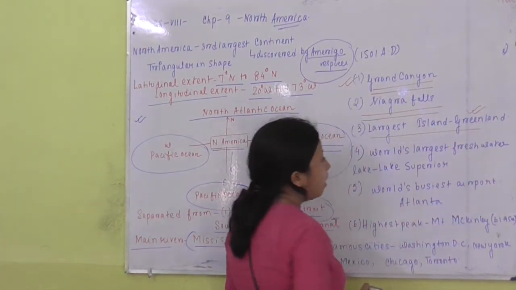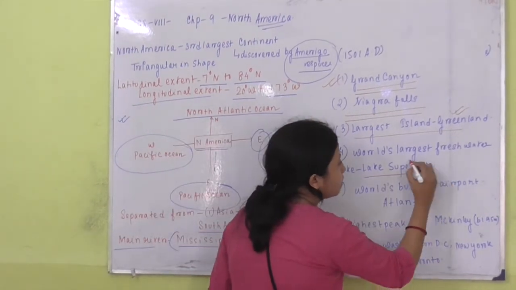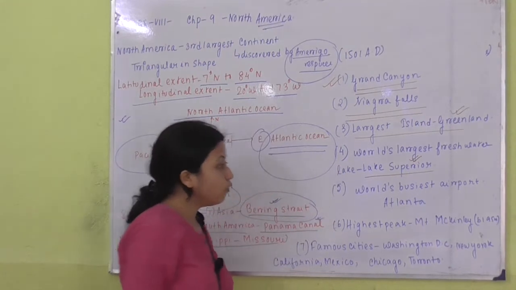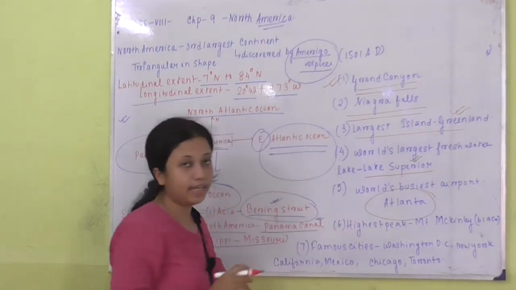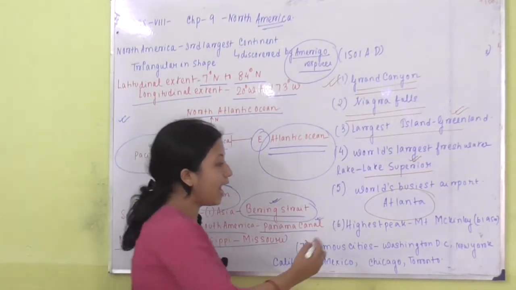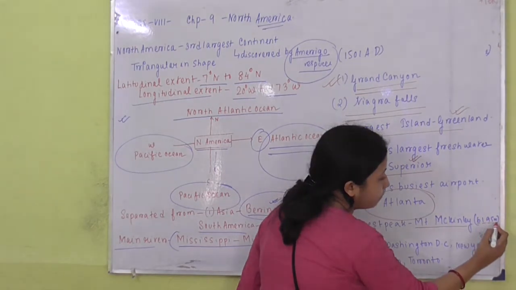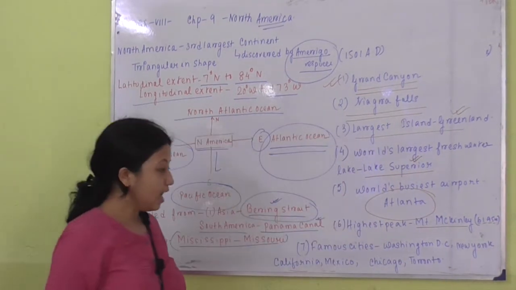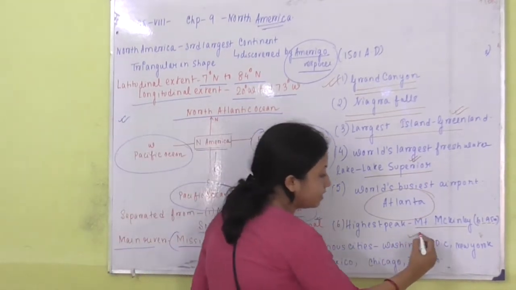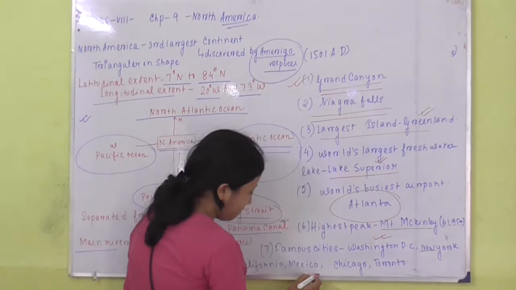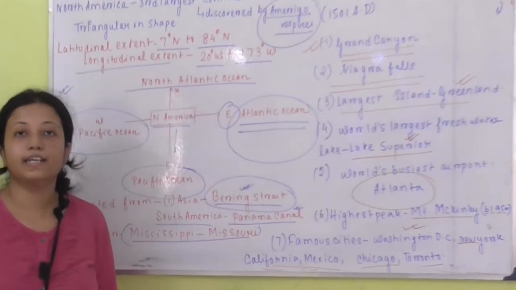The world's largest freshwater lake, Lake Superior, is also in North America. The world's busiest airport, Atlanta, is also in this continent. We have the highest peak, Mount McKinley, 6,195 meters, and the famous cities all over the world: Washington DC, New York, Mexico, Chicago, Toronto. All these are in North America.